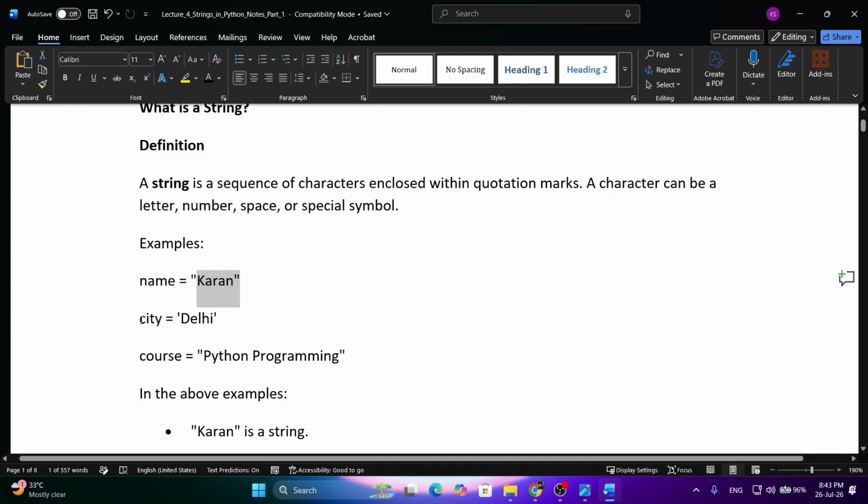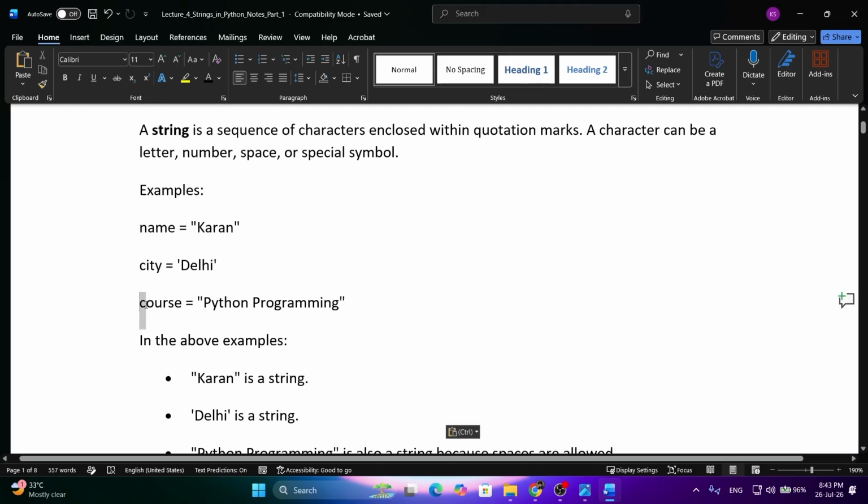The next example we have is city. How are we storing it? We are storing a single quoted value, not double quoted. So it may be single quotes, double quotes, or triple quotes as well. But anything enclosed between quotes is known as a string.